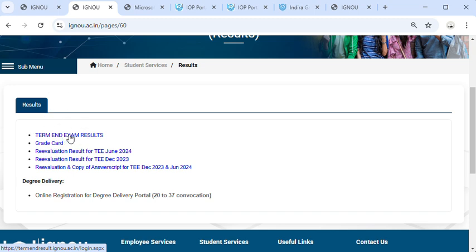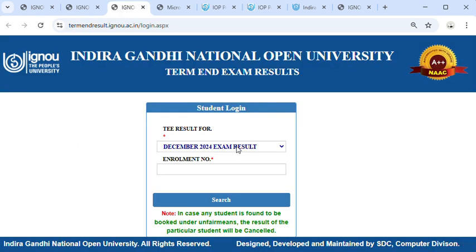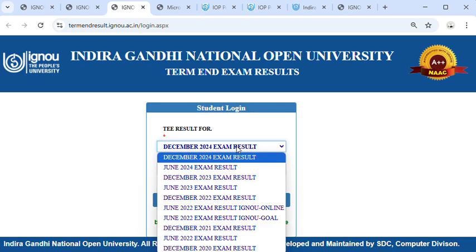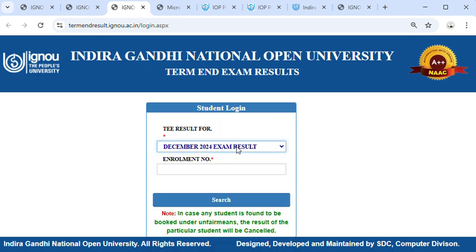First of all, you can click on the term end examination result, and select the TEE session in which you attended the term end examination. For example, I will select the December 2024 session. Type the 10-digit enrollment number provided by IGNOU and search. Your result will be declared on the website.